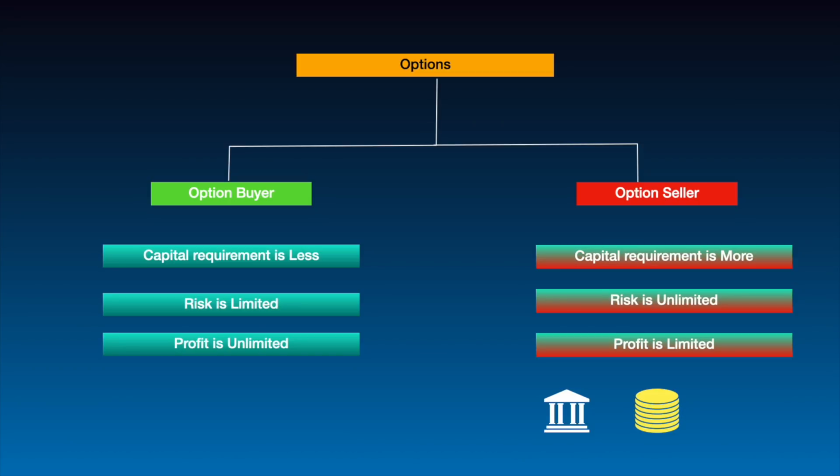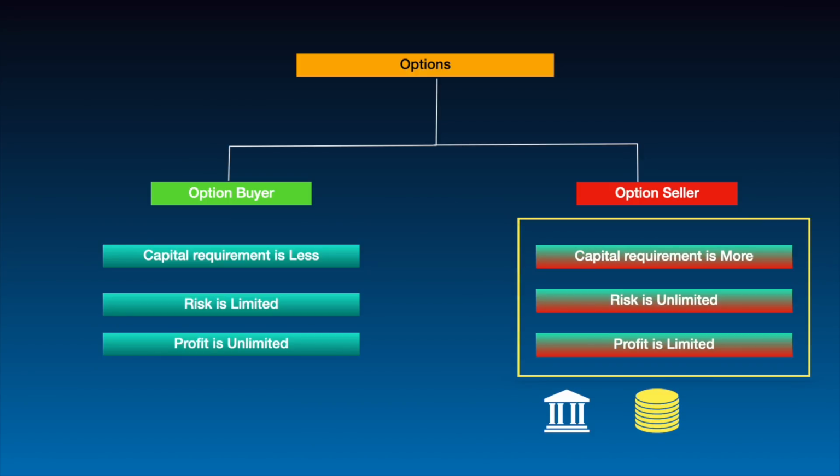Even though the risk is high, the reward is fixed, that means it is limited, and the capital requirement for option selling is high compared to option buying, but still big institutions prefer option selling over option buying. Now in this final section of the video, that is what we will understand.